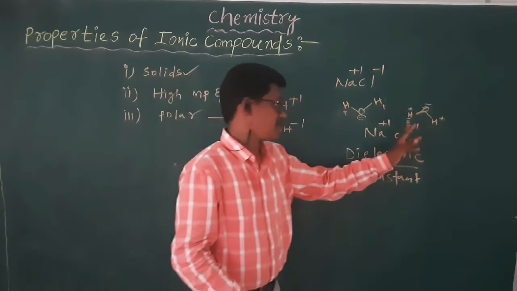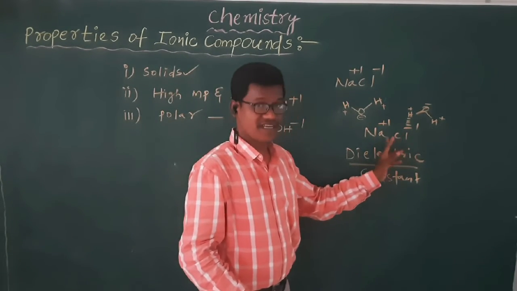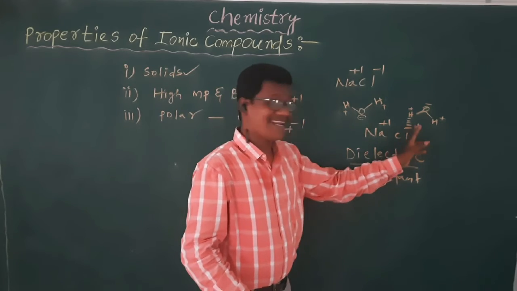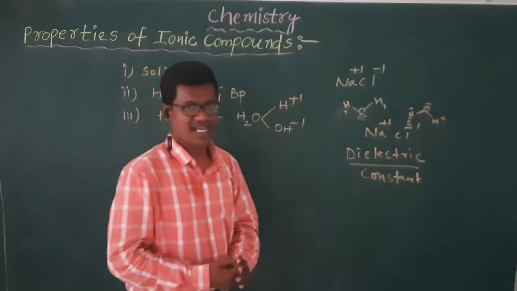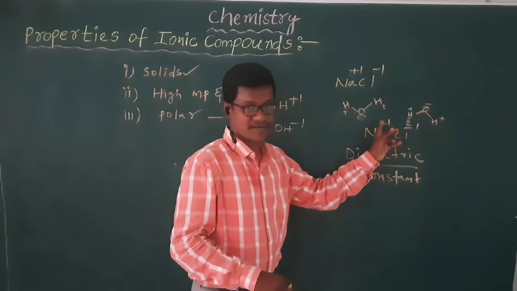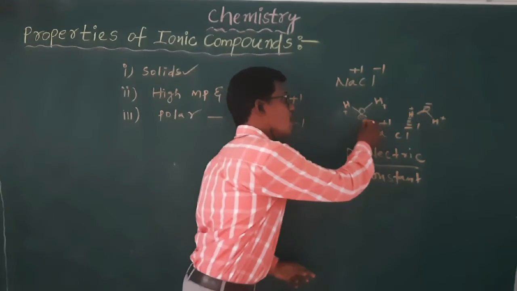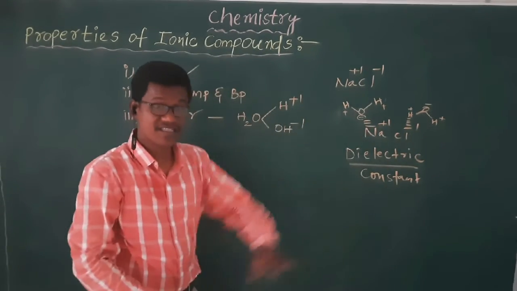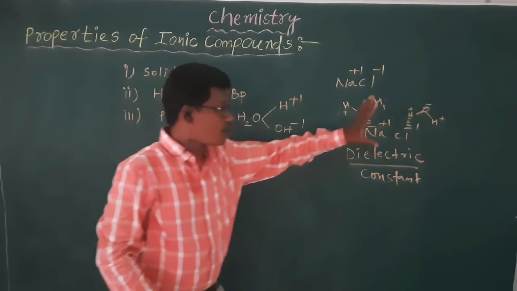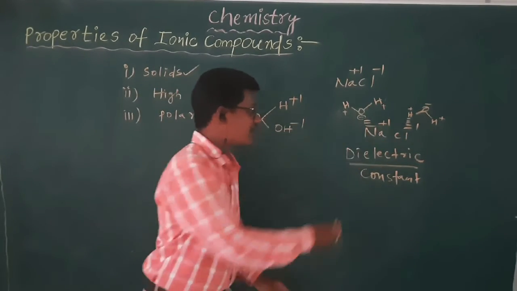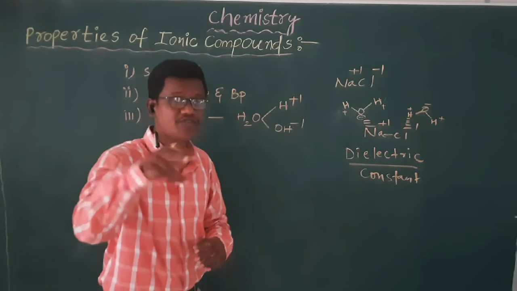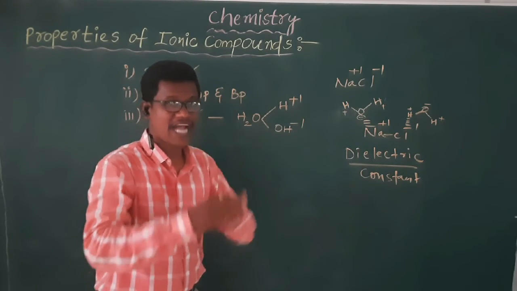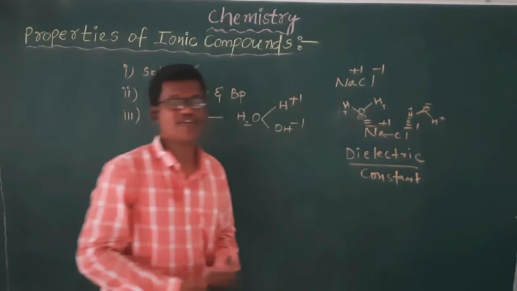Because I told you, when you see the NaCl, the Cl minus 1 forms attractions with H plus of water, and the Na plus 1 forms attraction with the O minus of water. This is the reason. So due to the water, the attraction forces which are present in between the sodium and chlorine are going to break. So that property is called dielectric constant.